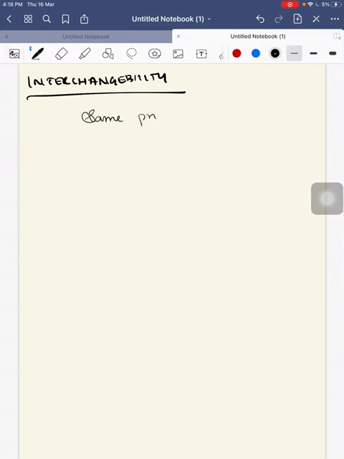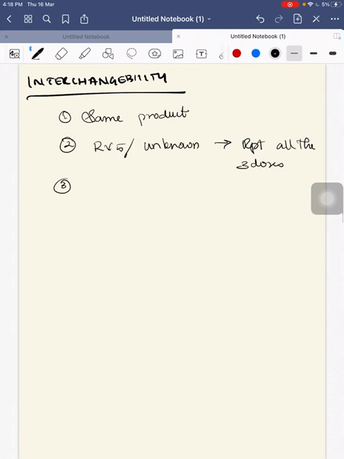Next, interchangeability. Whether the vaccines can be interchanged. The vaccine series should be completed with the same product. It cannot be interchanged. If anyone gets a dose of RV5 or the dose is unknown, you have to repeat all 3 doses. They should not be denied vaccination.